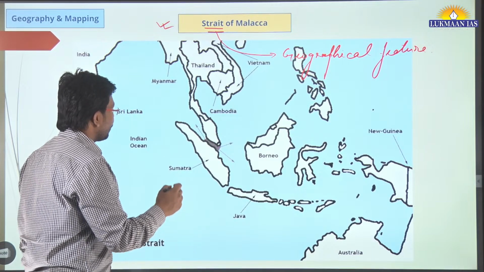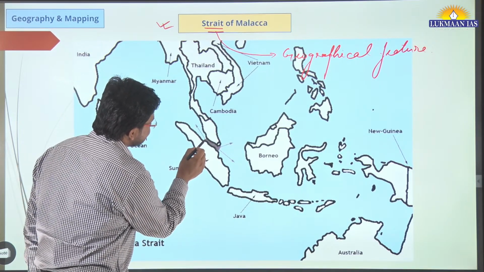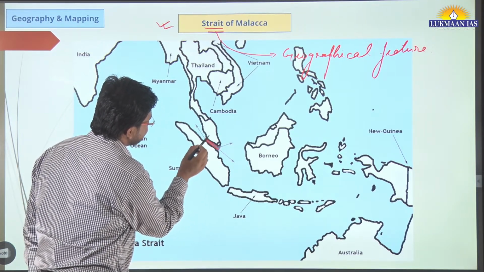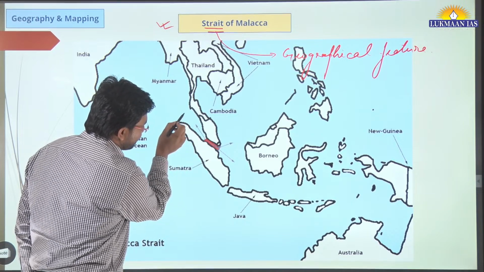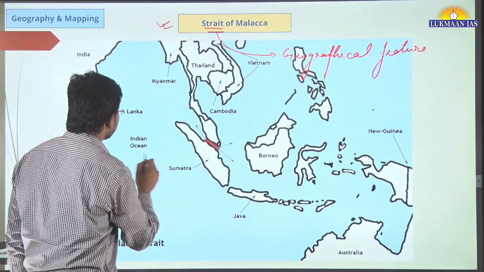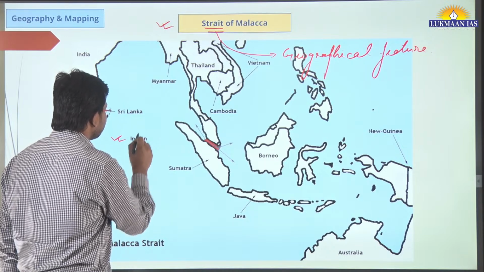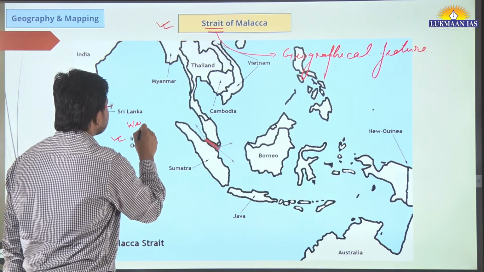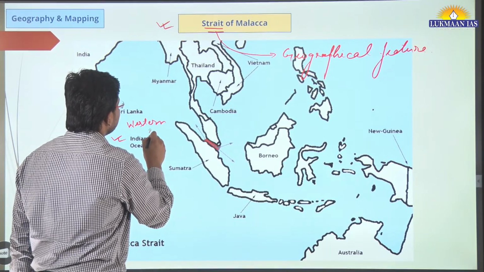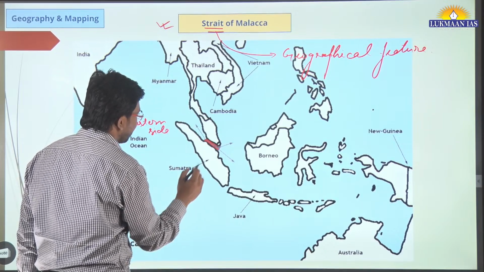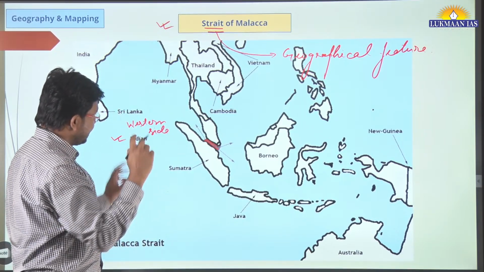So when we talk about the Strait of Malacca, where is it located? This is the location of the Strait of Malacca. It is a narrow channel of water that connects two water bodies. On the left side, on the western side of the Strait of Malacca, we have the Indian Ocean.